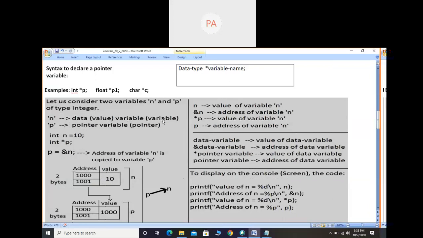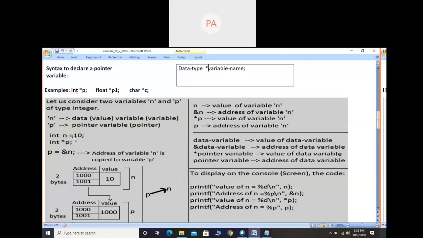So n is a data variable, or just a variable, and p is a pointer variable. To declare and store a value, let us consider the example int n = 10. With respect to variable n, I am calling it a data variable. Data means value, pointer means address. Just remember these two terms, very easy. Data means value, pointer means address.